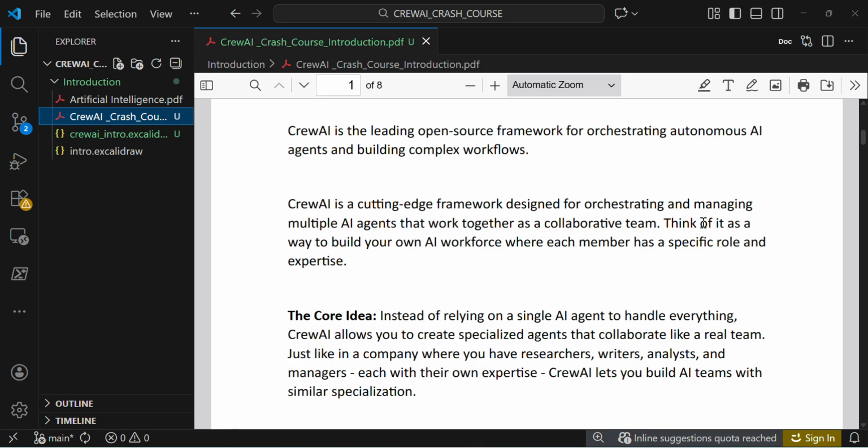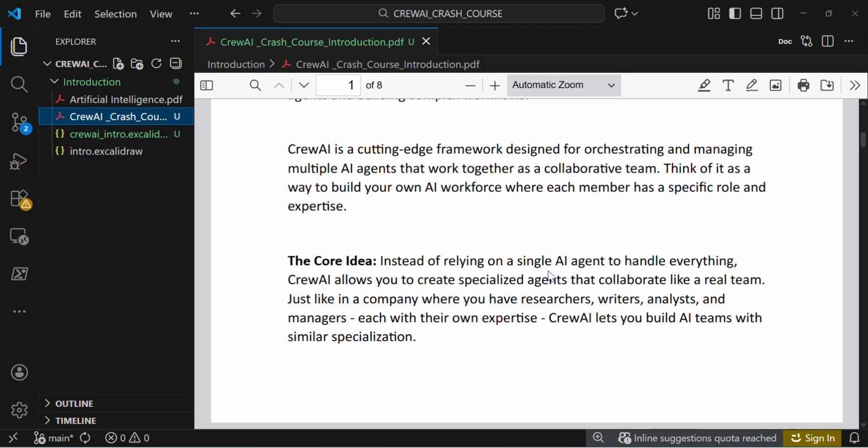CrewAI is a cutting-edge framework designed for orchestrating and managing multiple agents that work together as a collaborative team. As I already said, agents work together as a team, collaborate from one agent to another, communicate, and then give some real-world answers, right? Think of it as a way to build your own AI workspace where each member has a specific role and expertise. In an agent, we give some specific role. If I'm going to create a particular agent, I will give some role to that agent, like you are a research assistant, or you are a content writer assistant.